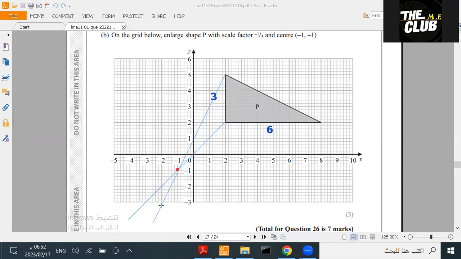Okay, you know what? Let's find one point only, and then we'll find the other point. This one should be here, should be 2, and here.